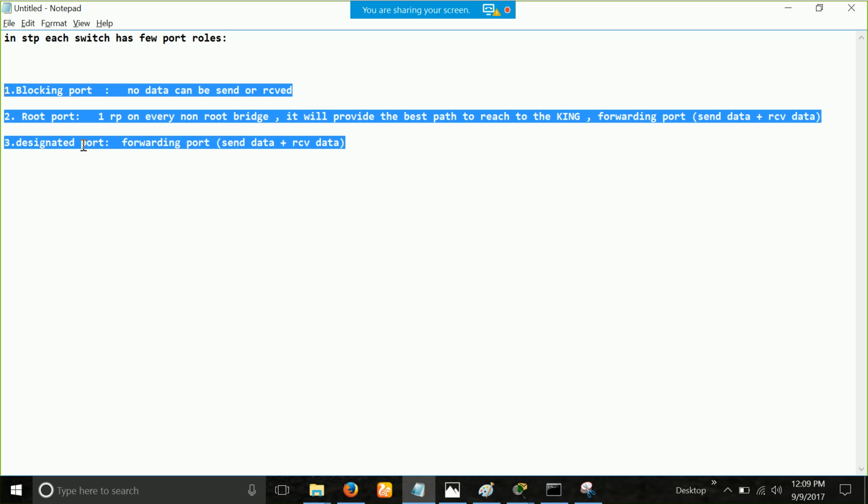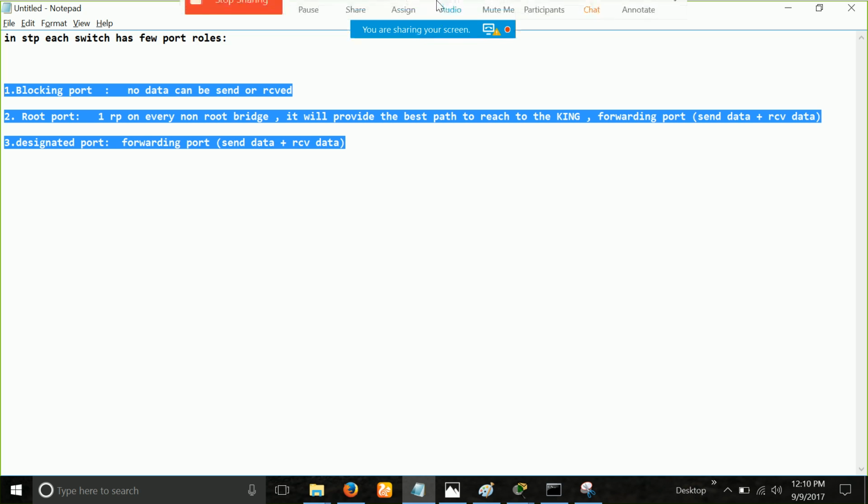Guys, what is root port? Why do we need root port? Blocking you might already know, it will just block. Is it audible, guys? Yeah, other than root port, everything is a designated port, I mean, just taking out the blocking port. Designated port is simply your forwarding port.